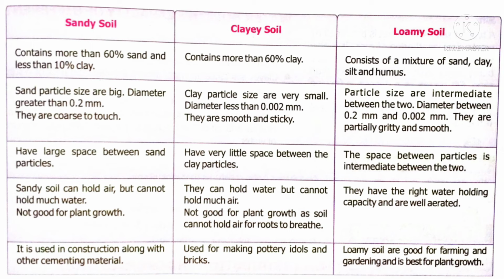Tell me which is the best soil for plants to grow among the three. Loamy soil is best for plants because it has water holding capacity, it has air holding capacity, and it has a mixture of sand, clay, silt and humus, which is rich in fertility and nutrients.